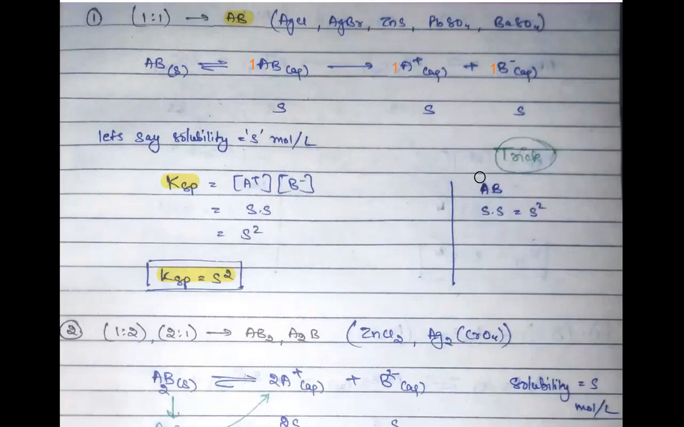Now see, for AB, this is simply a trick that you need not do all this calculation.